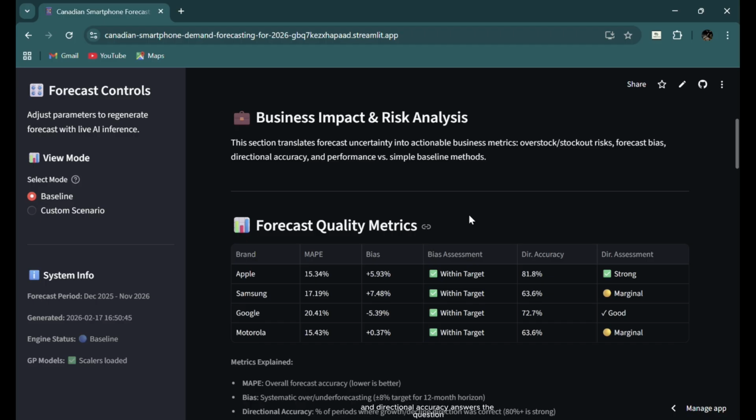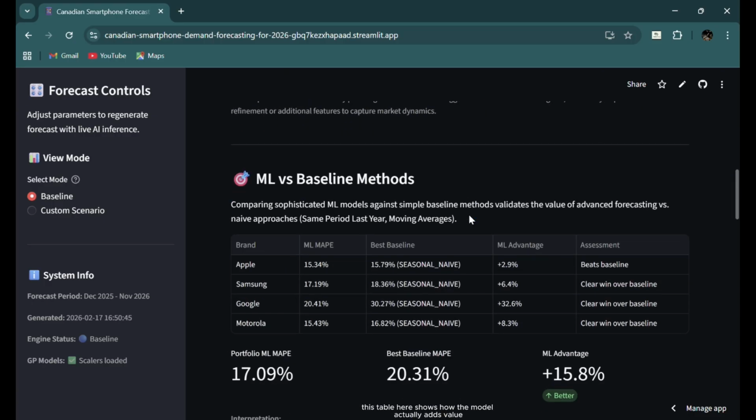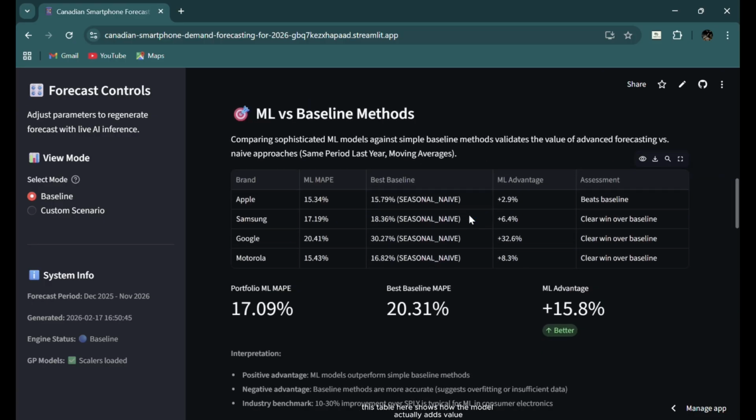And directional accuracy answers the question: of all the times the model says the sales will go up, what percentage of times do the sales actually go up? Here for Apple, the model is right 9 out of 11 times, and for Samsung, it's right 7 out of 11 times.